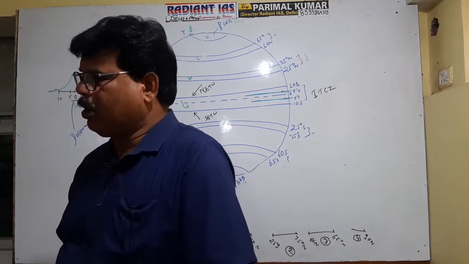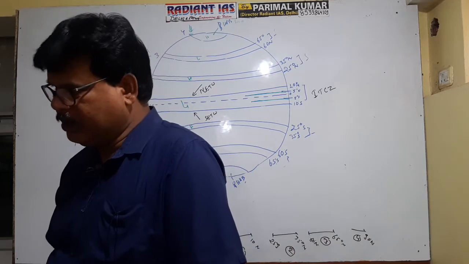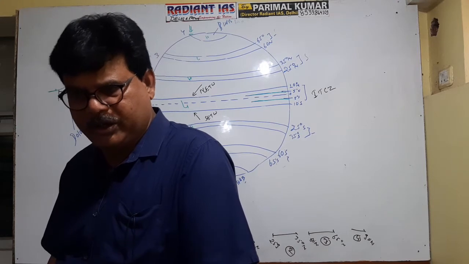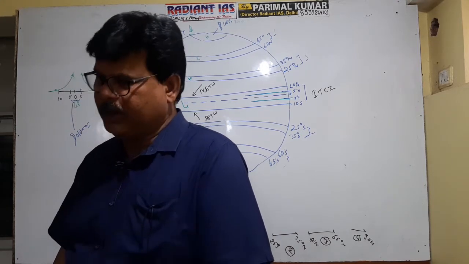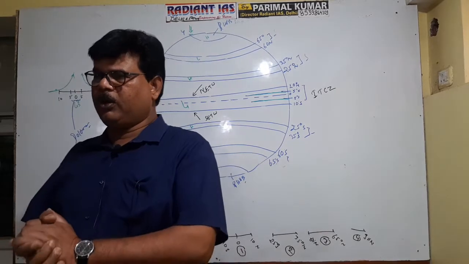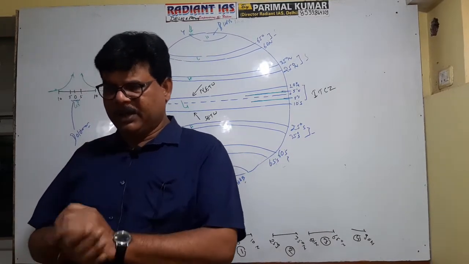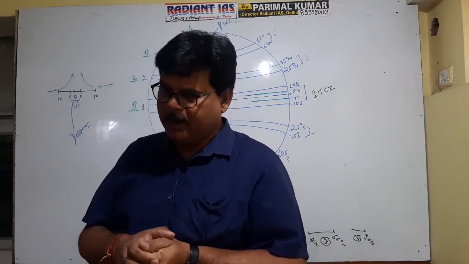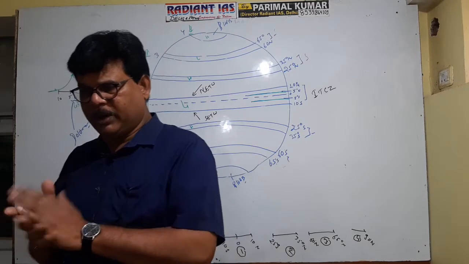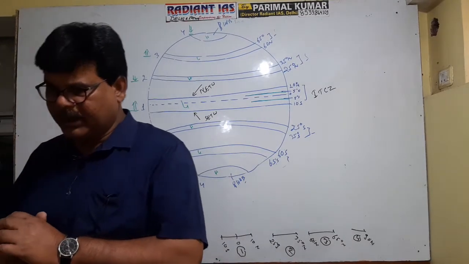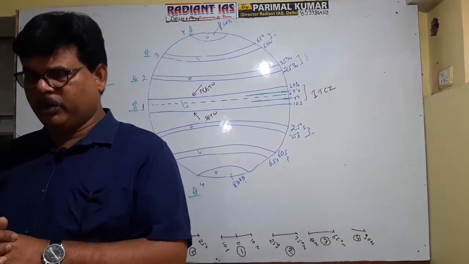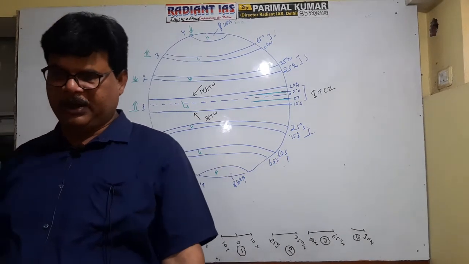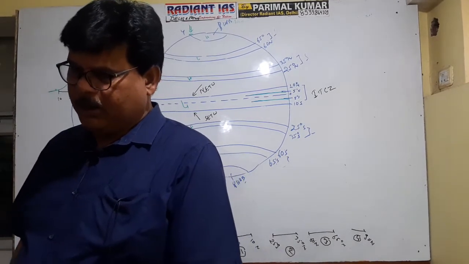According to some geographers, some climatologists, there occurs the formation of low pressure cells and high pressure cells temporarily in this zone, that causes the change in the direction of the wind rapidly. That's why this zone is referred to as doldrum, the zone of uncertainty. It is clear? So this zone is referred to as either doldrum or zone of uncertainty. How the equatorial low pressure belt is created, it is clear? Getting well now?